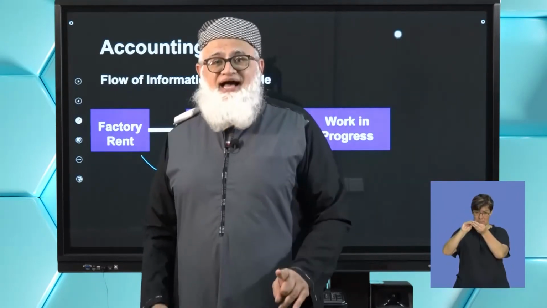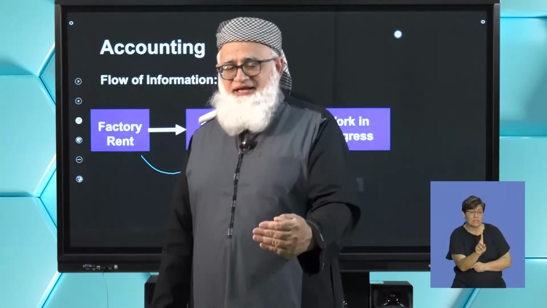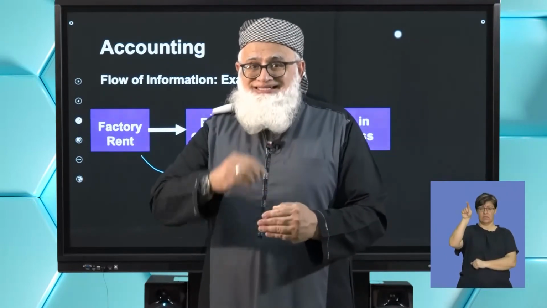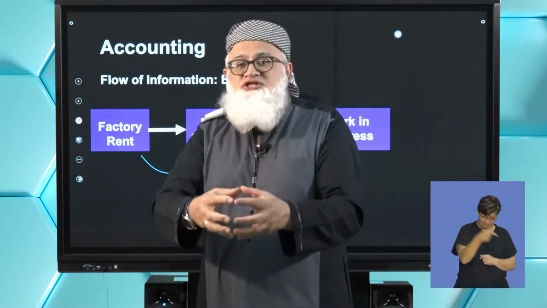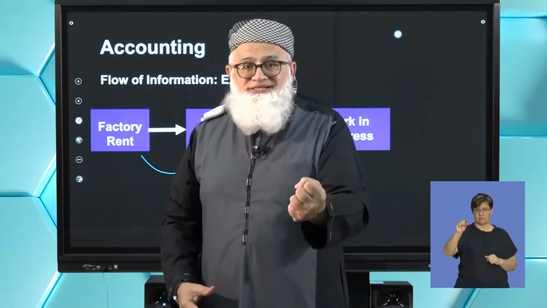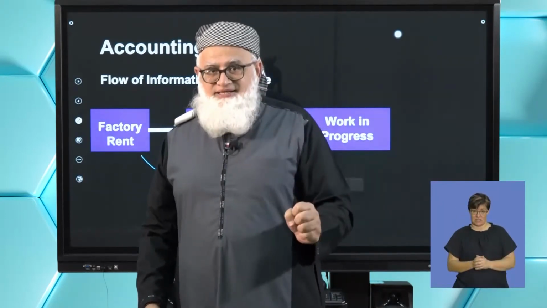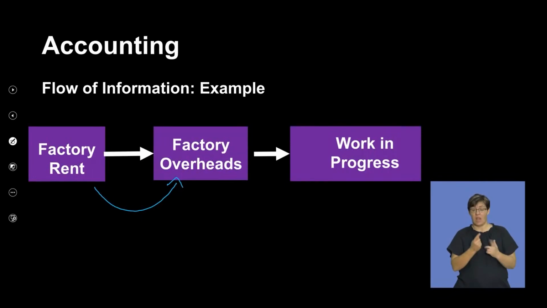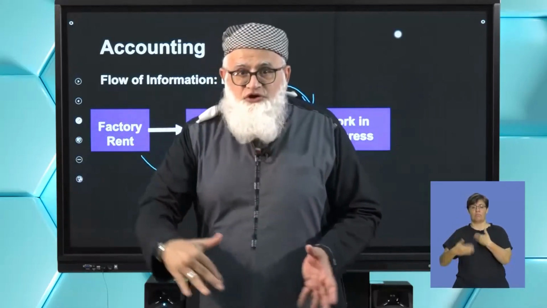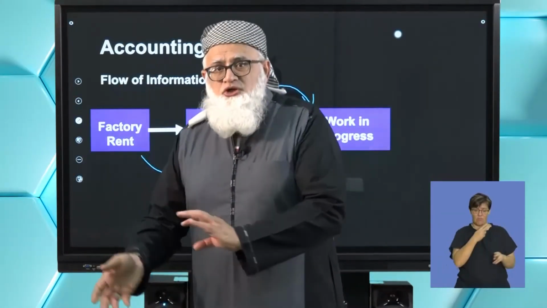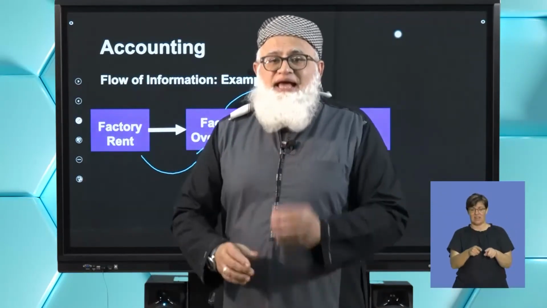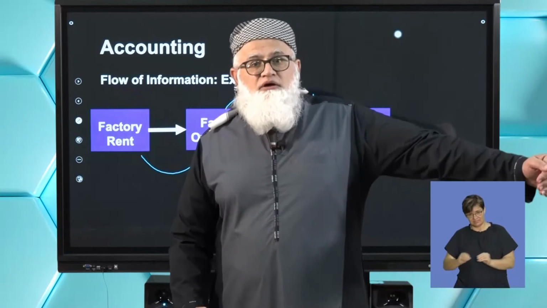Now the secret here, guys, is the moment you see the word factory, you know that that cost deals with the factory, and it needs to be apportioned to your cost component, namely the factory overheads cost account. Once you have accumulated all your factory costs in one account, you will then transfer that factory overheads into your work in progress. So look at the flow of information from the rental account to the factory overheads, and from the factory overheads to the work in process account.